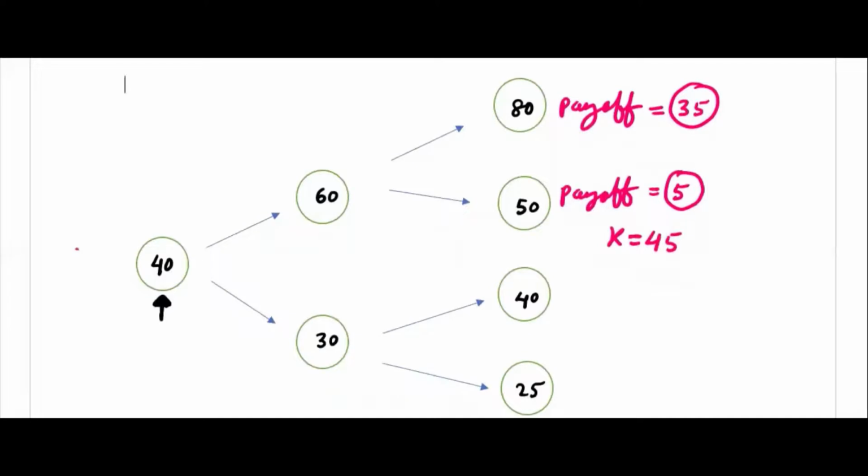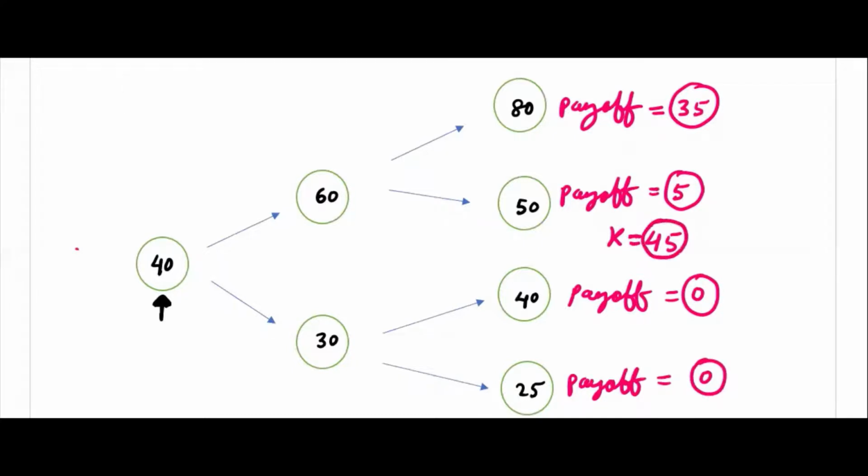But here the payoff will be 0, and here also 0, because they are the values which are less than 45. So the buyer of the option will not exercise in these cases. The share price is 40, but the buyer will not exercise the option, so he will get nothing. That's all.